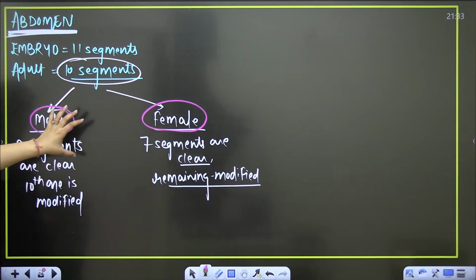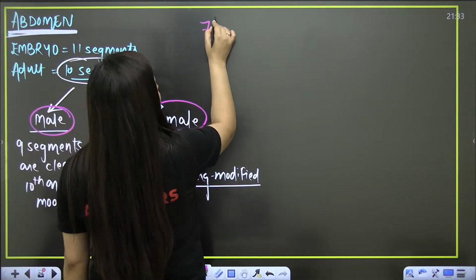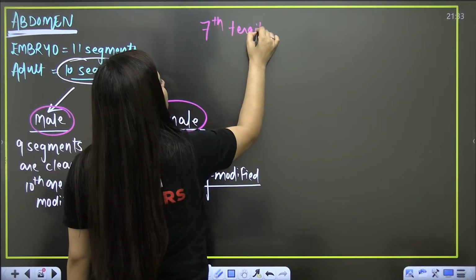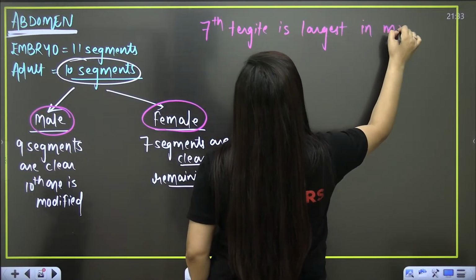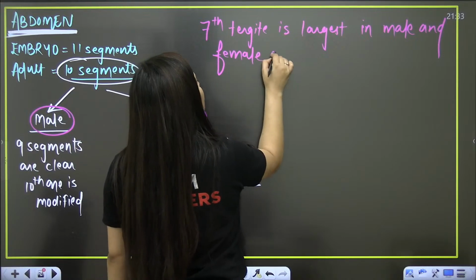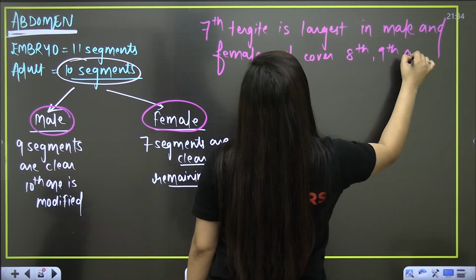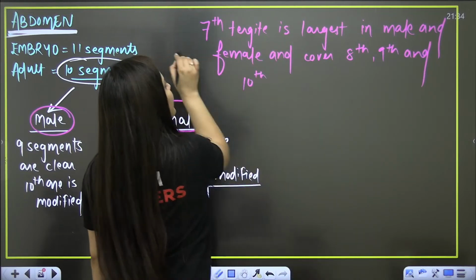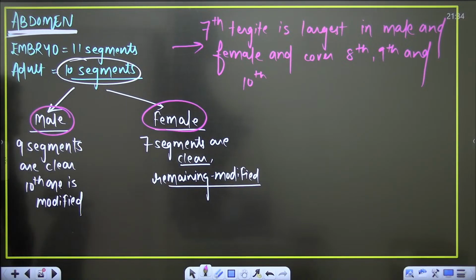Always remember, in both males and females, the 7th tergum is the largest and it covers the 8th, 9th and 10th tergites.